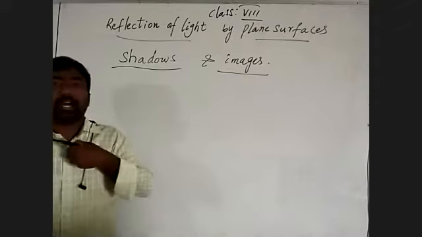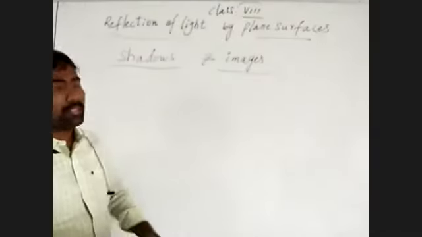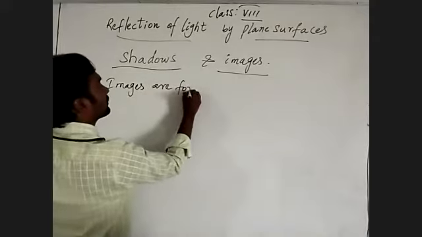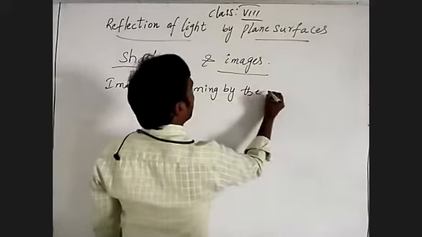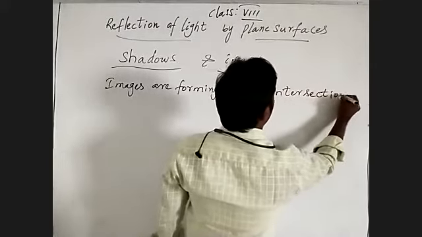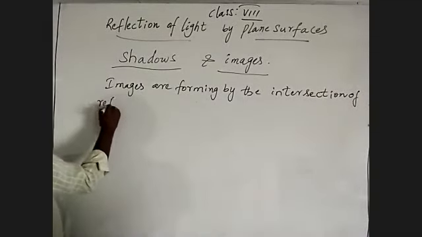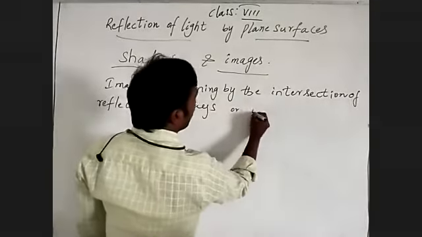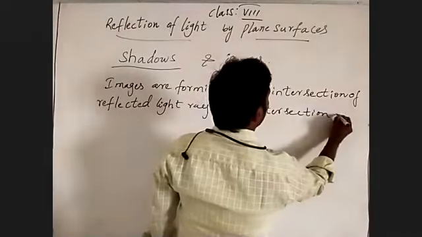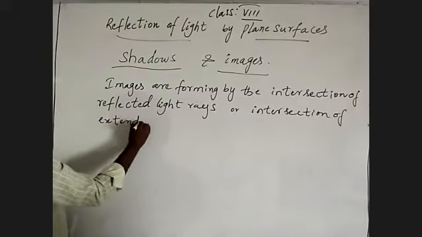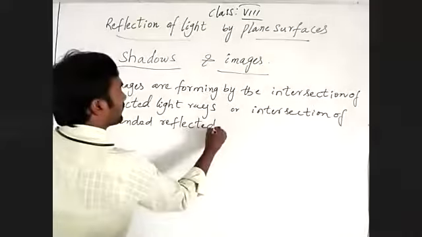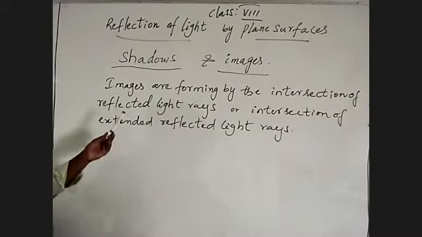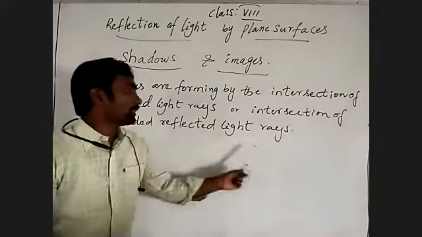Already we discussed how images are forming. Images are formed by the intersection of reflected light rays, or the intersection of extended reflected light rays.